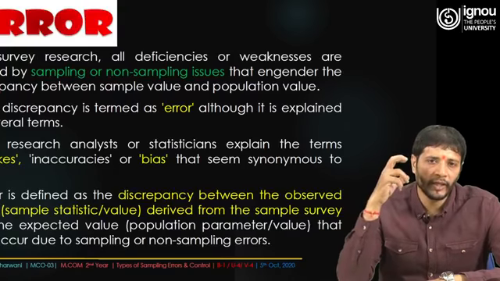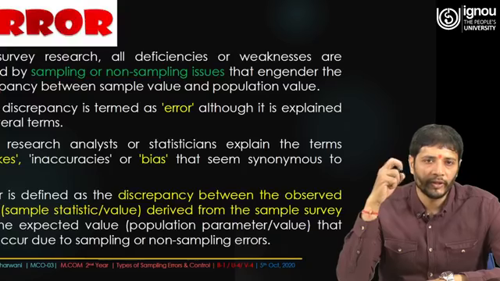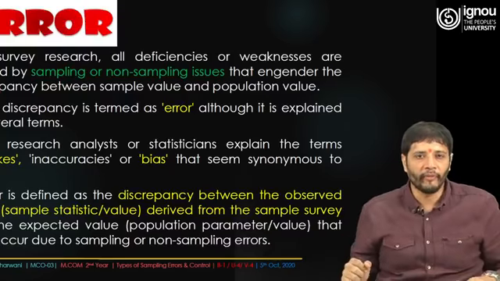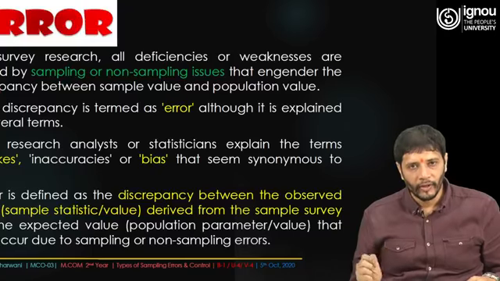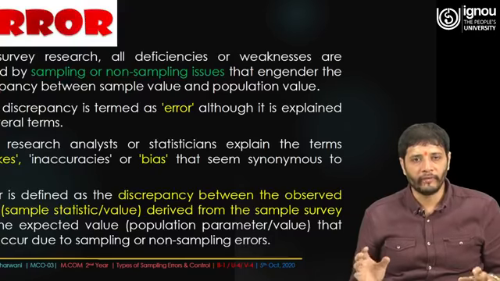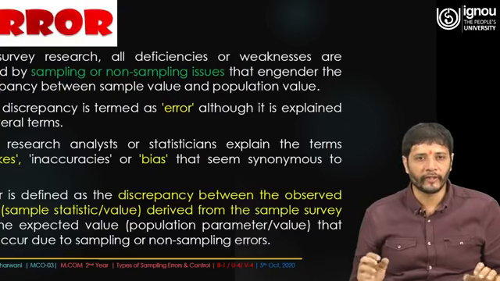One thing is very clear: the population value is there, and then the sample value is there. This sample value no doubt varies from the population value, and we see the discrepancy as error, although it is explained by several terms.